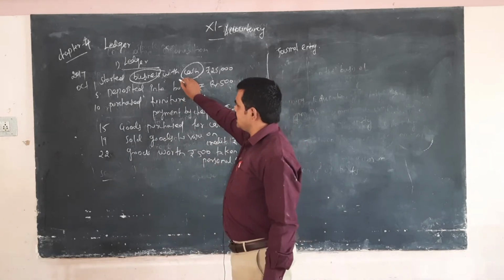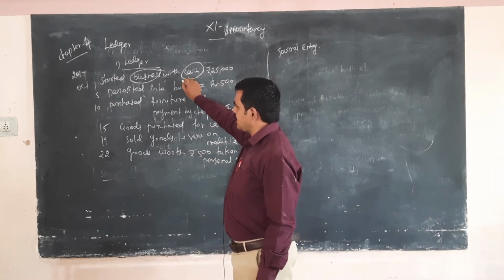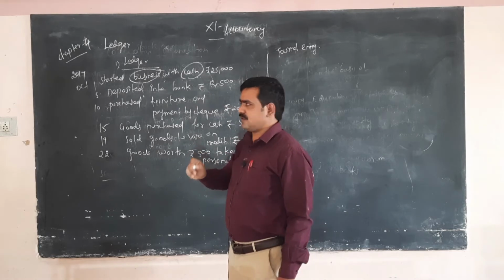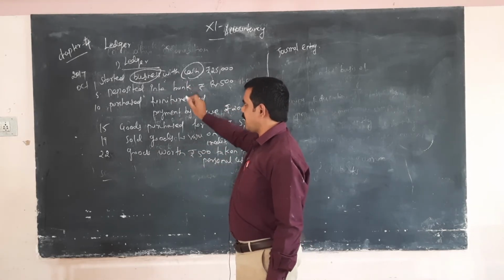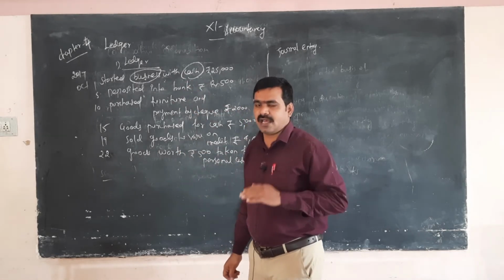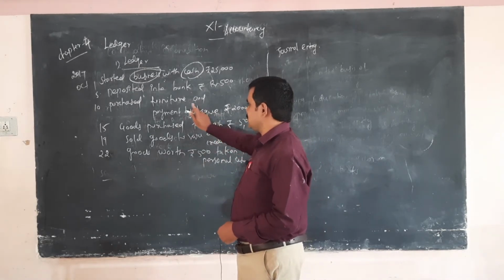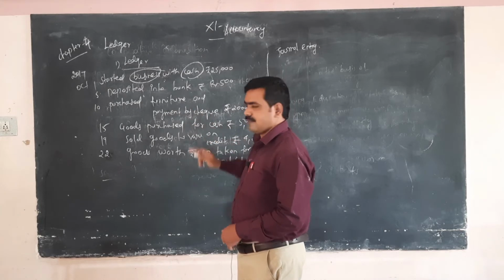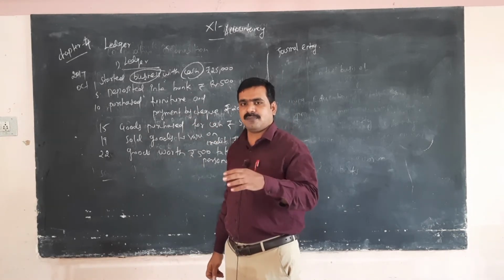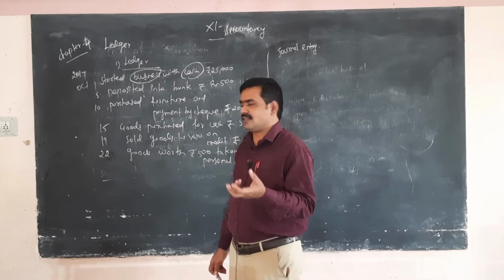In this transaction, cash account to capital account. Deposit into bank, so bank account to cash account. Purchase furniture, payment by check, so furniture account to bank account. Furniture means goods. Bank means giver, so bank is the personal account.